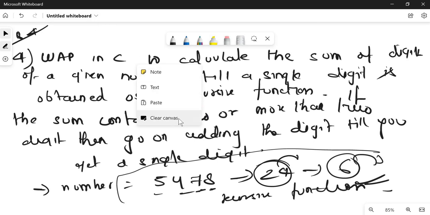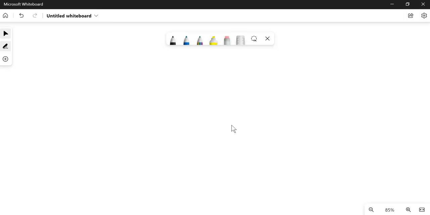So let me solve this for you. It's very easy. What we are going to do in this question, we are going to use two functions. One function is to find the sum of digits, and one function is to check whether it is a single digit or double digit. If a single digit has not come, we will again send it to the sum function. Fine. Okay, so let me solve. I will also execute this program and show you.